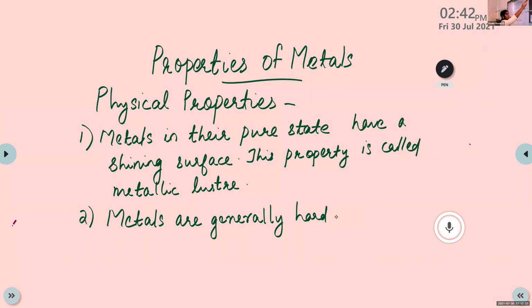Iron, aluminium, copper, and so on are very strong, but sodium, compared to these metals, is easy to cut with a knife. Ma'am, what about mercury? Mercury is in liquid state, right? Yes, mercury is the only metal that exists in liquid state. Metals are generally hard; there are certain exceptions.